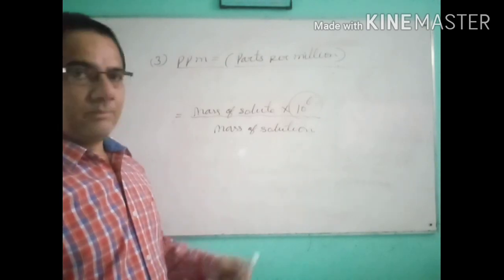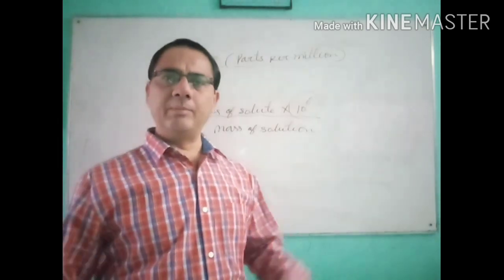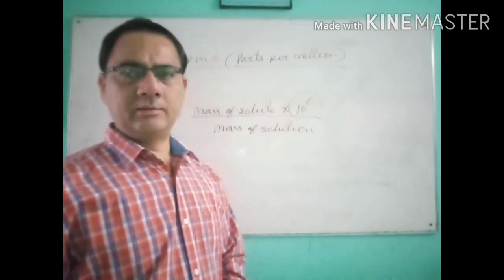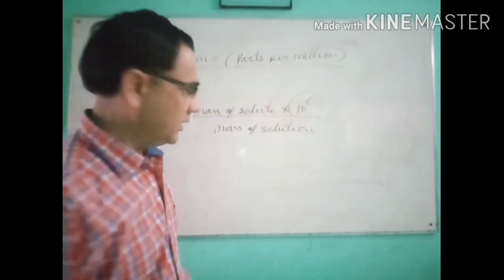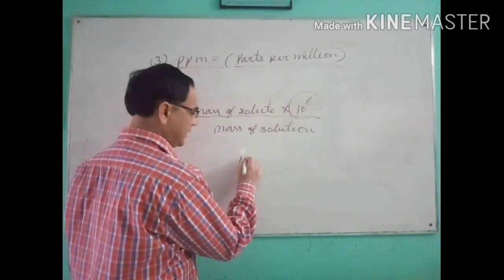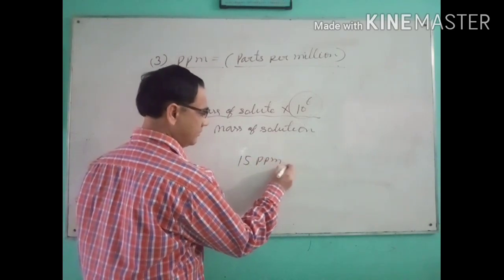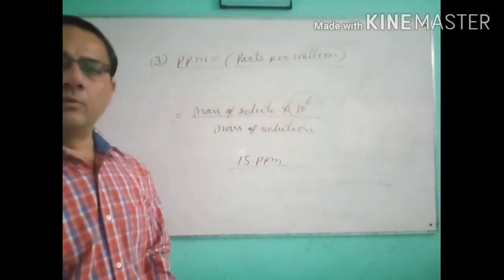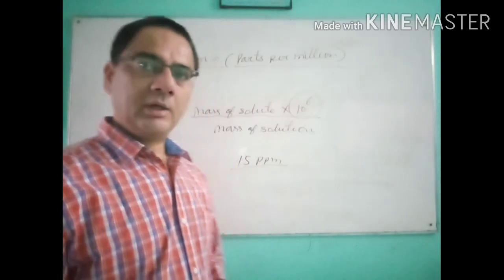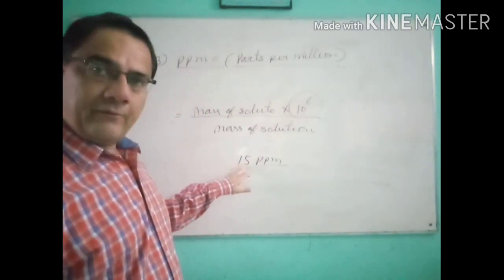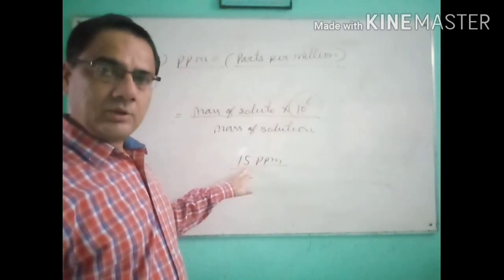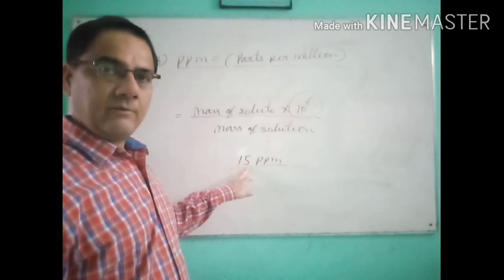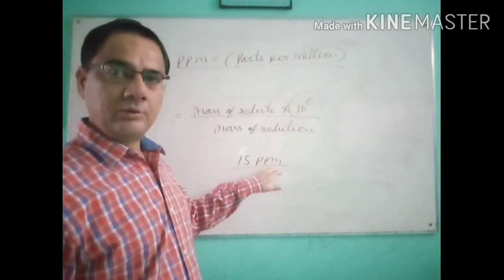And when we calculate, maybe we get 6 ppm, 15 ppm, 20 ppm, like that. So again, as an example, suppose somewhere it is given 15 ppm. So revise again, what is the meaning of this 15 ppm? 15 parts of the solute present in 1 million parts of solution.